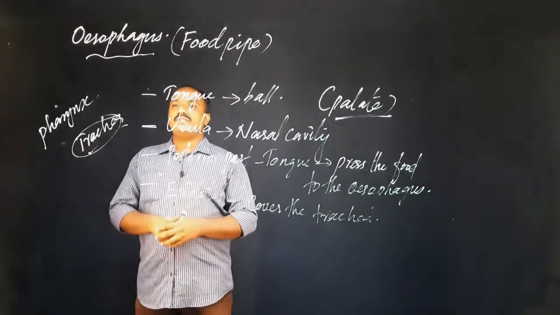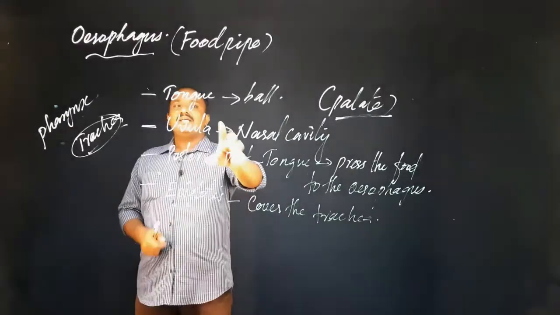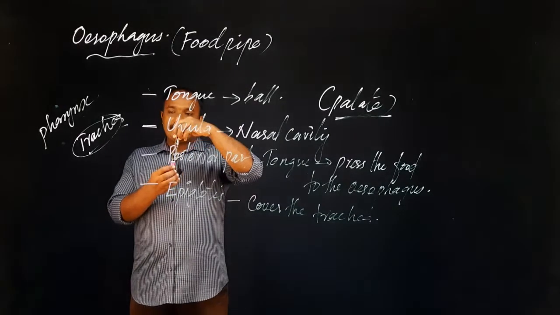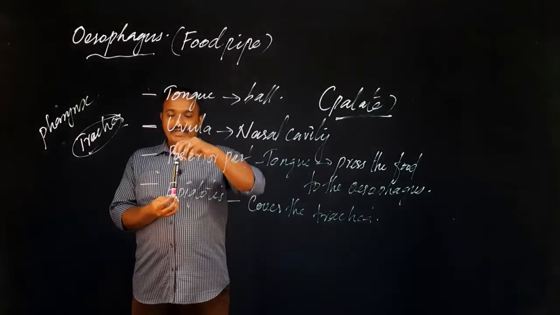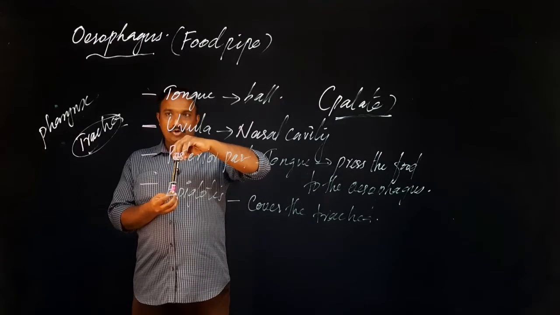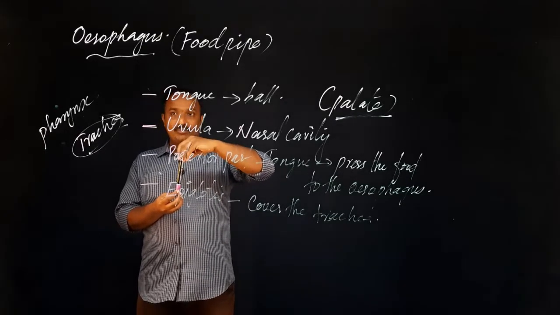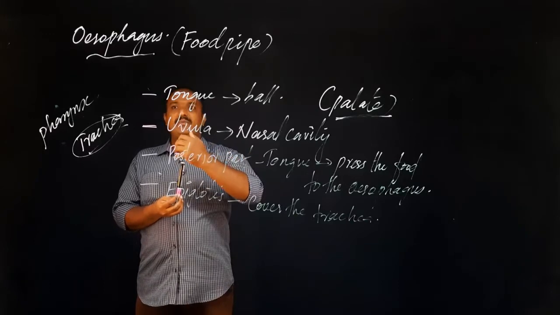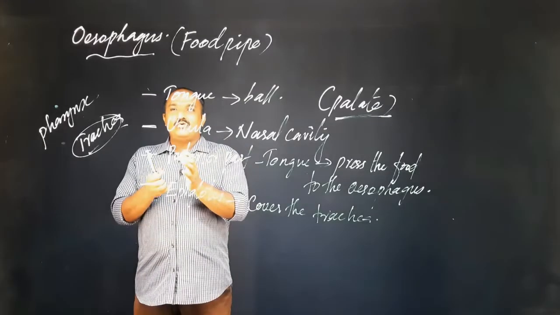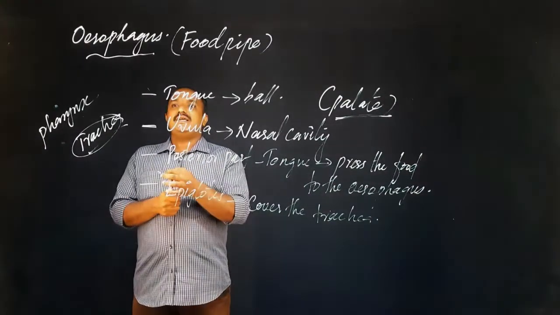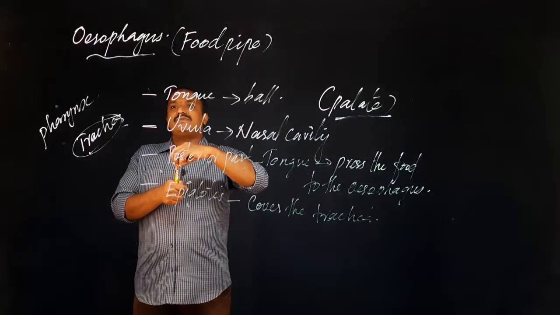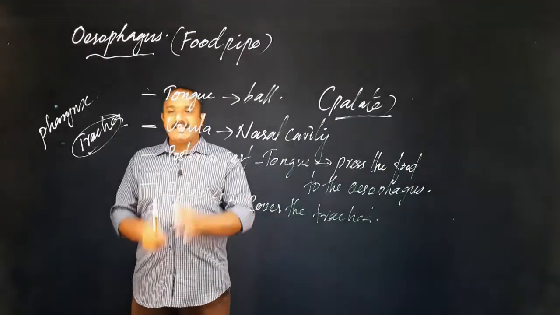Okay, how are the food materials moving? We studied the food is in the form of a ball. So when a ball is there, suppose this is the esophagus. When the ball is here, what will happen? The muscles on the upper side of that particular ball compress, or will be contracted. When the muscles contract, that ball will move a little bit. Then it will be standing there. Then the next muscles on the top side of that particular ball compress. Then again it will be moved.